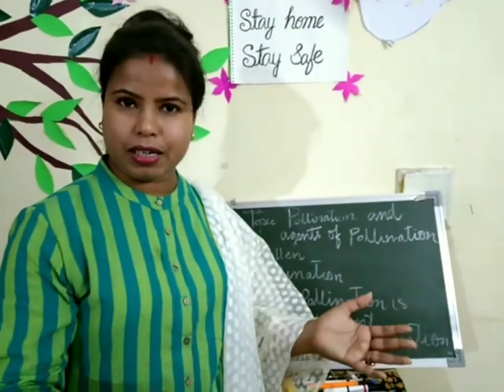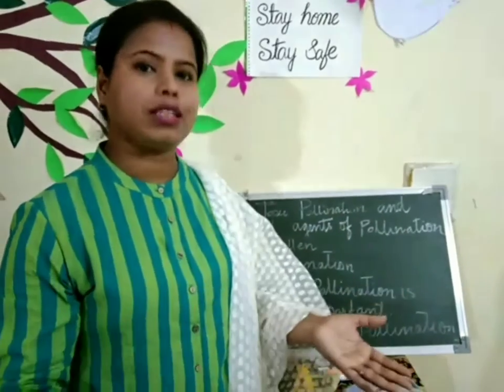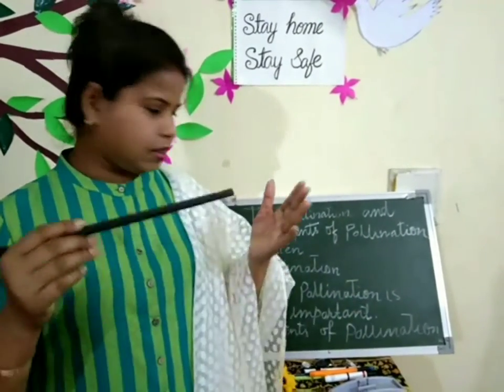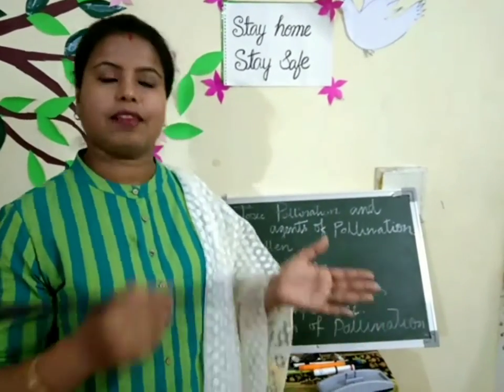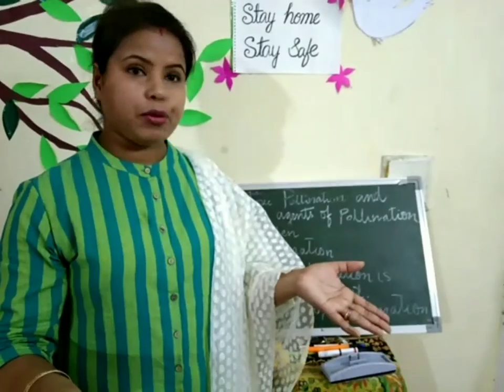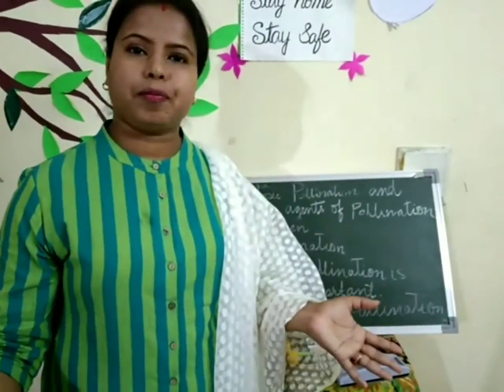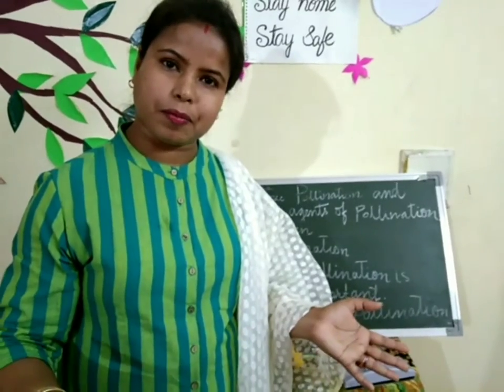Agents are the helpers which help the plants in pollination, and the agents might be some insects, some birds, some animals, or it might be wind or water, right? So these are called the natural agents of pollination.